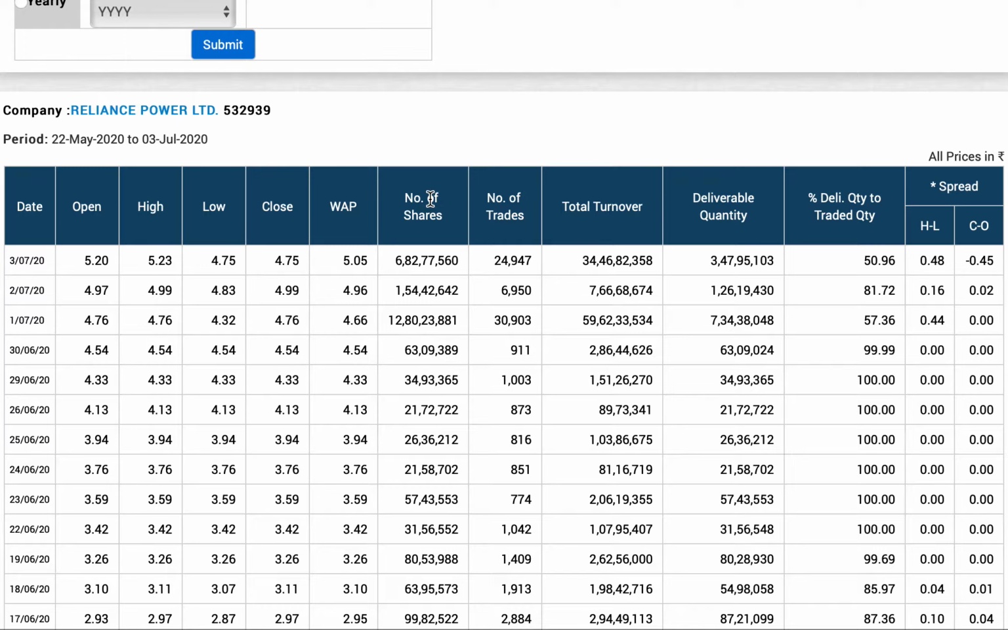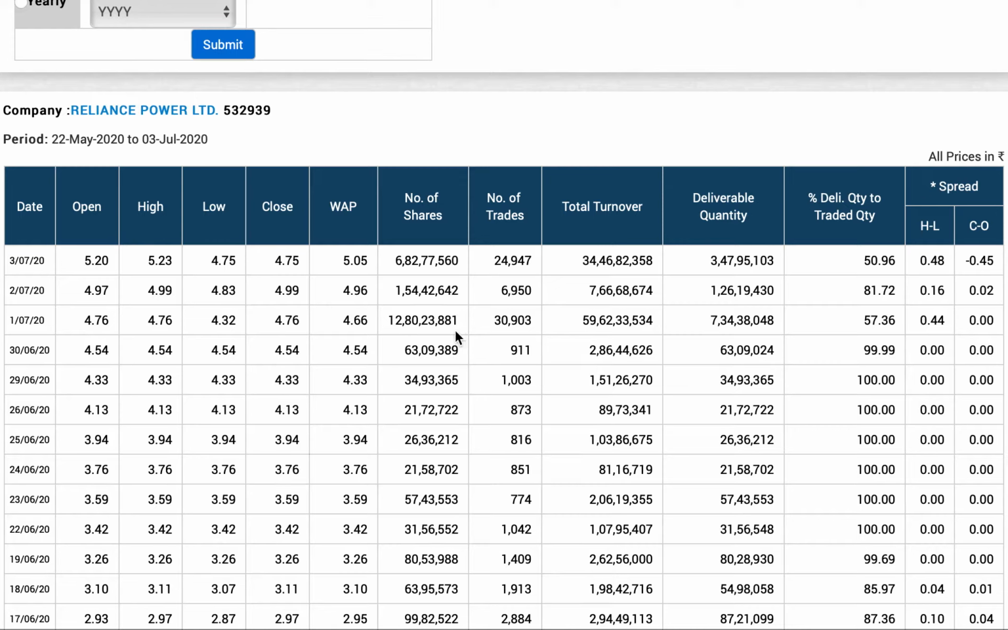So we look at the number of shares. What does the number of shares say? This clarification was on the second. This clarification was related to the volume traded on 1st of July. So let us see what is so unusual about it.